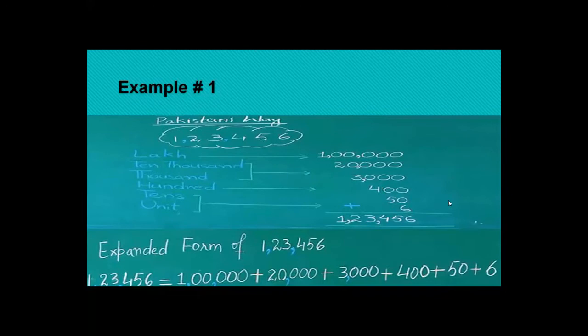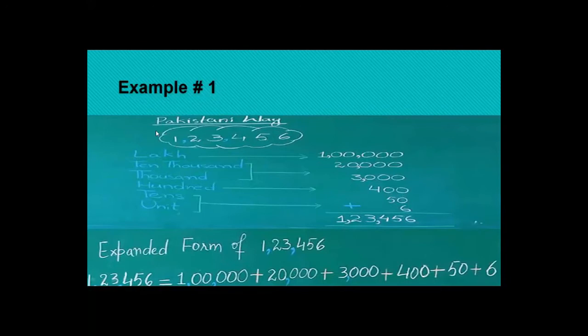3 stands for 1000. Now come to the next: units, tens, 100, 1000, 10,000. Okay, so how many zeros are there in 10,000? 4 zeros, and in 1000, 3 zeros. 1000 is a 4-digit value and 10,000 is a 5-digit value. But after 2 here, how many digits are there? 1, 2, 3, 4. So how many zeros will you place here? 4 zeros. Okay, so it's written as 10,000. The place value of 2 is 10,000 and it is written as 20,000.